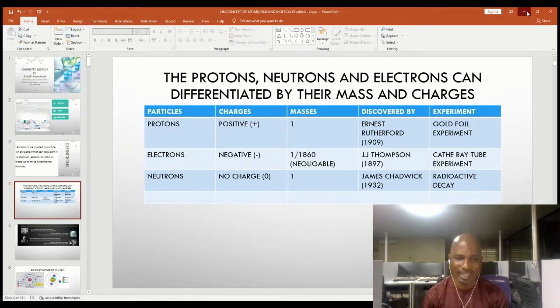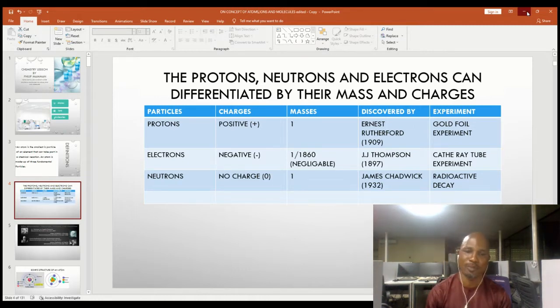The electron is negatively charged and it has a mass of 1 over 1860. It's referred to as negligible in some parlance because the value is very minute. J.J. Thomson discovered the electron in the cathode ray tube experiment. The neutron has no charge but it has a mass of 1 and it was discovered by James Chadwick in